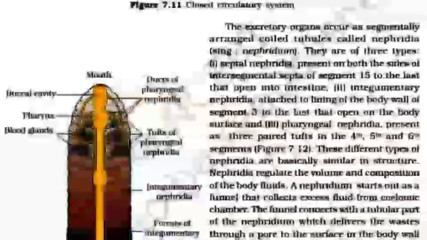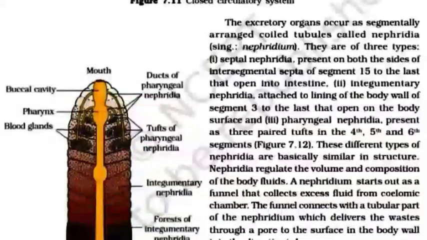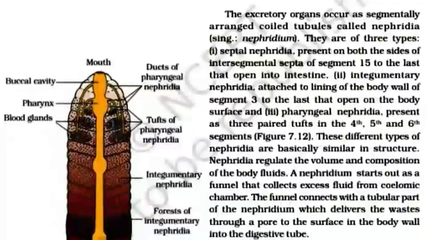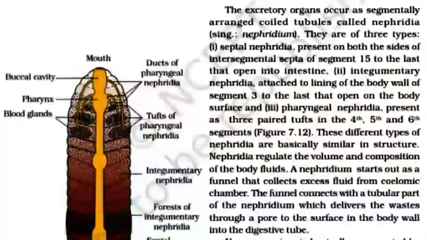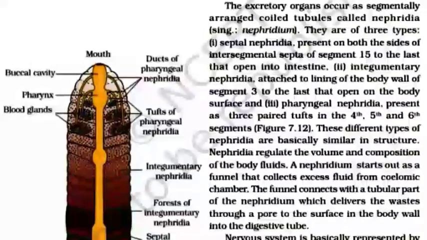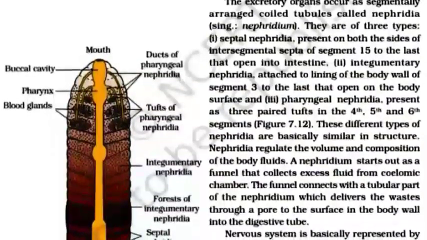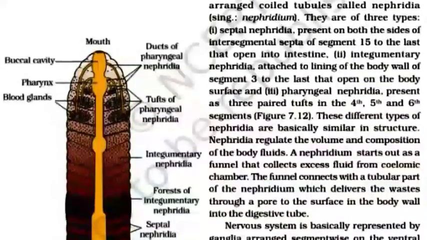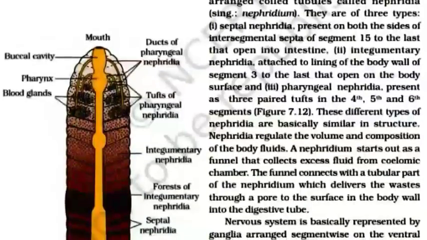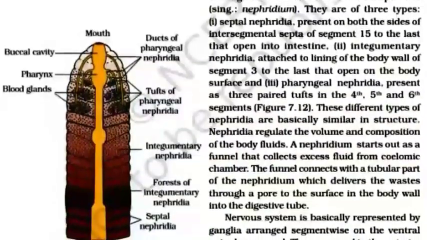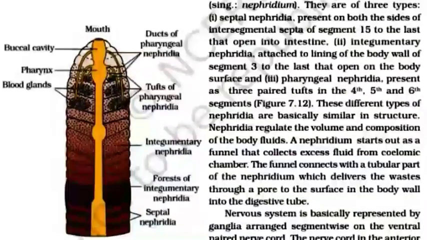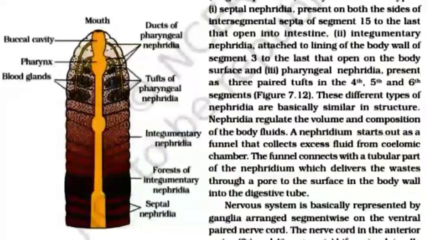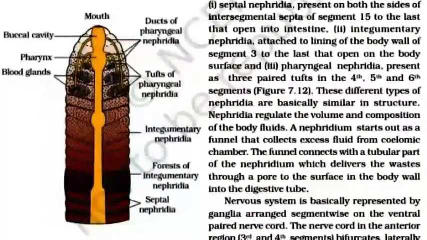The excretory organs occur as segmentally arranged coiled tubules called nephridia. They are of three types. One, septal nephridia, present on both sides of the intersegmental septa of segments 15 to the last, that open into the intestine. Two, integumentary nephridia, attached to the lining of the body wall of segments 3 to the last, that open on the body surface.